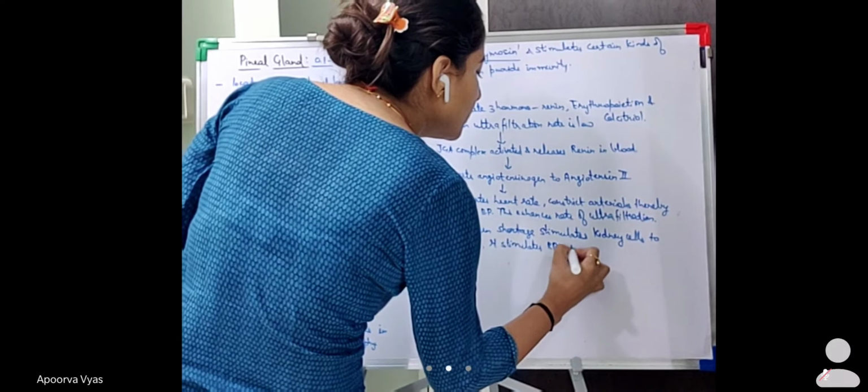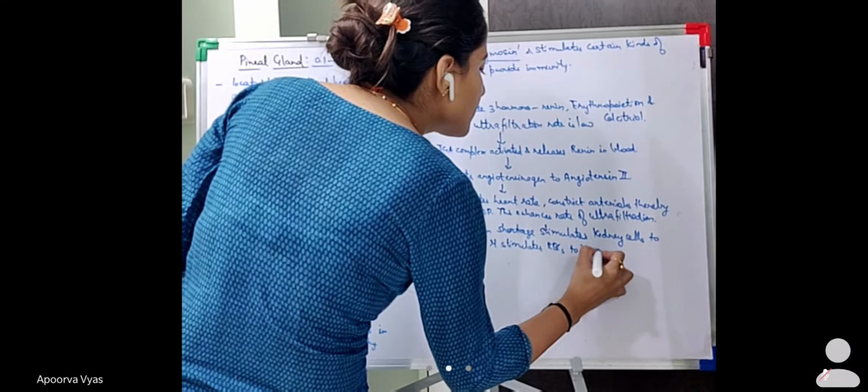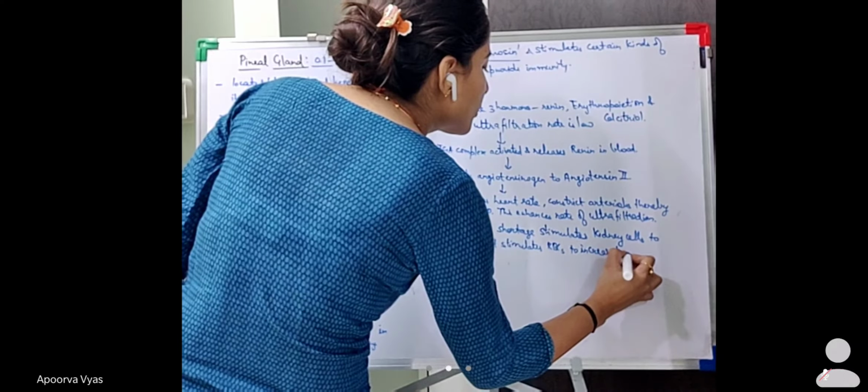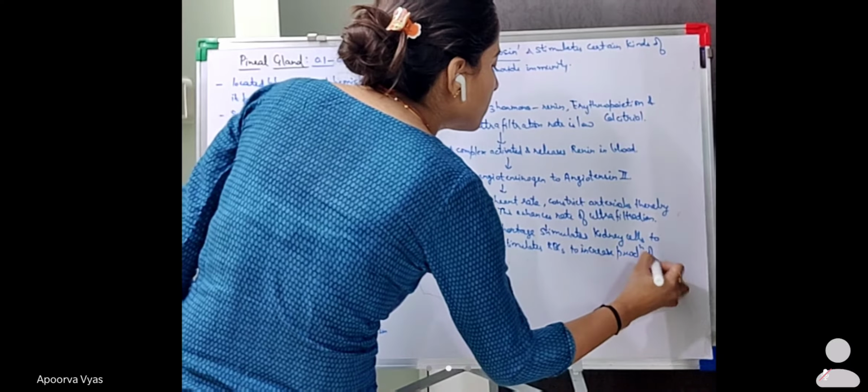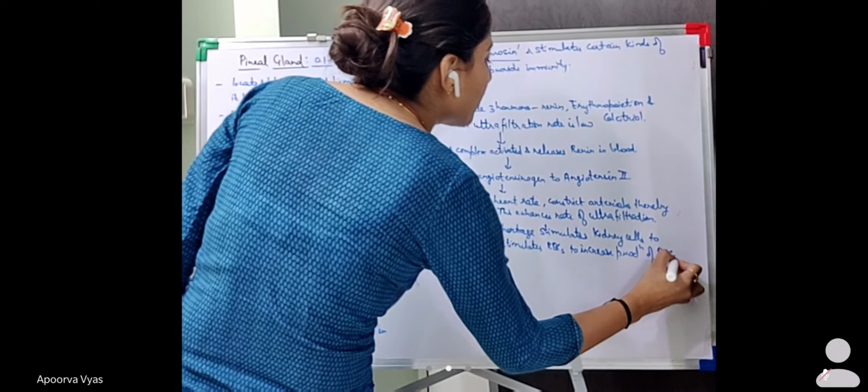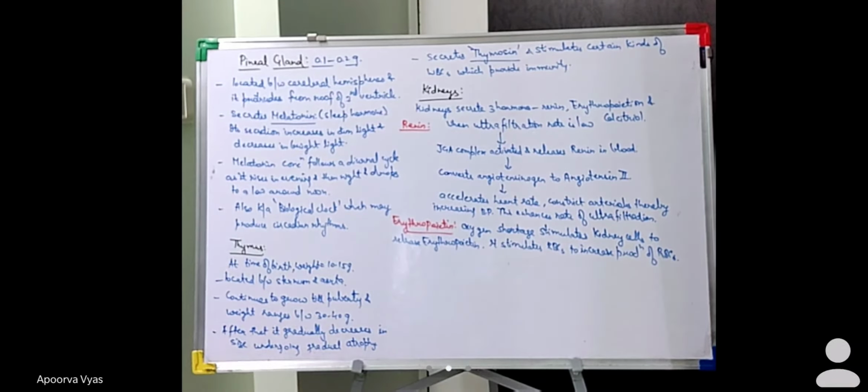Because of the increased production of RBCs, the hypoxic conditions, or the oxygen concentration levels, are brought back to normal, because the majority form in which the oxygen is transported is by the RBCs.